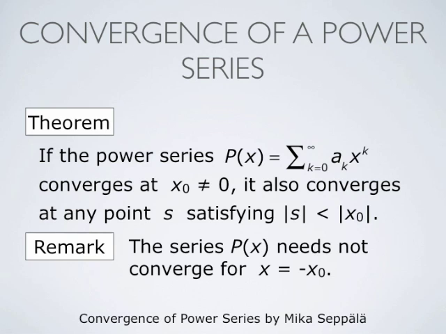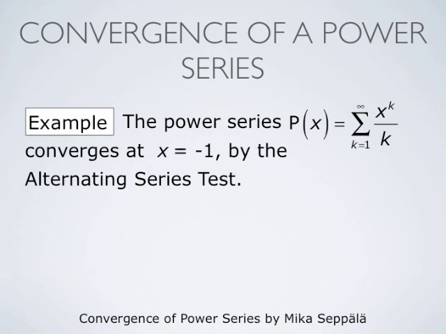Observe that the series p of x need not converge for x equals negative x naught, even if it converges for x equals x naught. An example of that kind of a situation is the series p of x equals summation k from 1 to infinity x to the power k divided by k. If x equals negative 1, this is the alternating series summation k from 1 to infinity negative 1 to the power k divided by k. And this alternating series converges by the alternating series test.